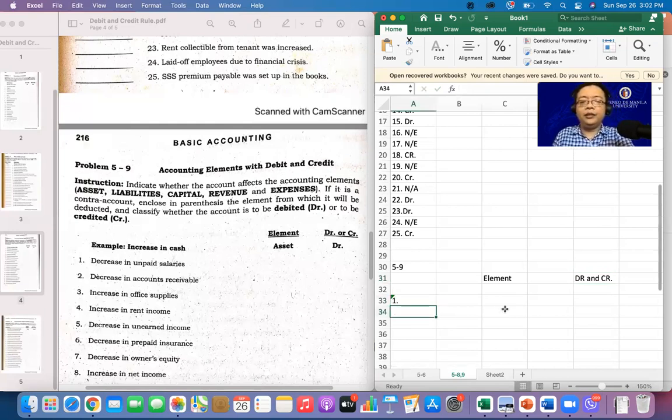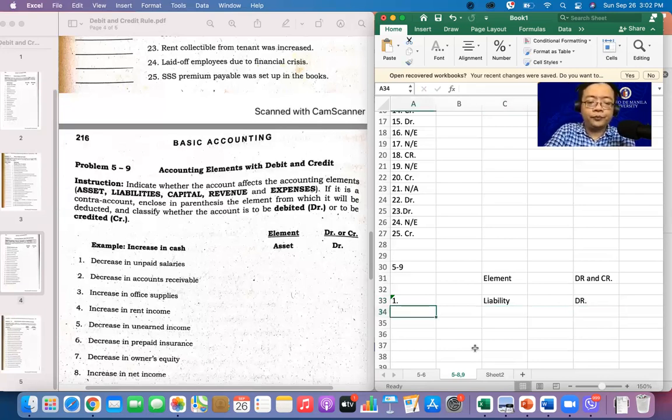Number 1. Decrease in unpaid salaries. Hindi pa nababayaran na salaries, so meaning salaries payable to. If we decrease the unpaid salaries, of course, element muna, malamang ito ay liability, because unpaid salaries, salaries payable yan. What will happen if we decrease our unpaid salaries? It is debit, correct? Alright, very good. It's debit.